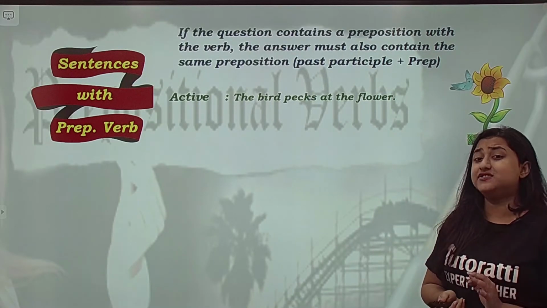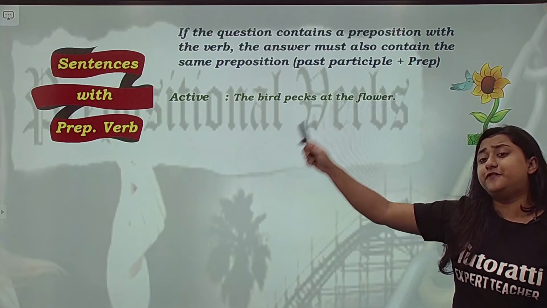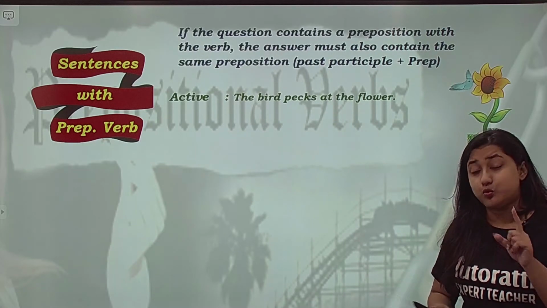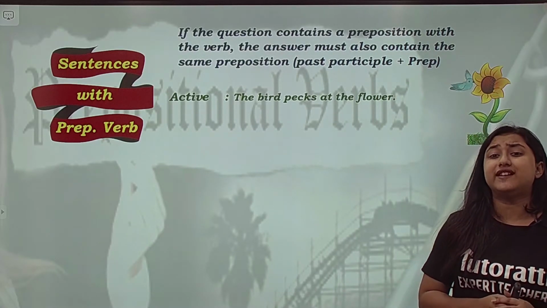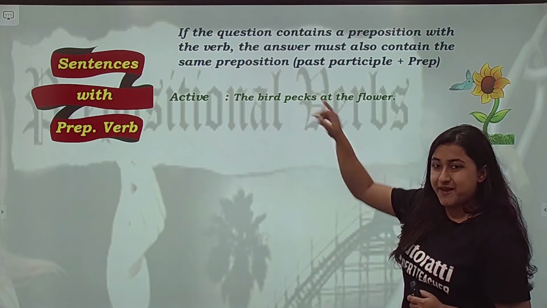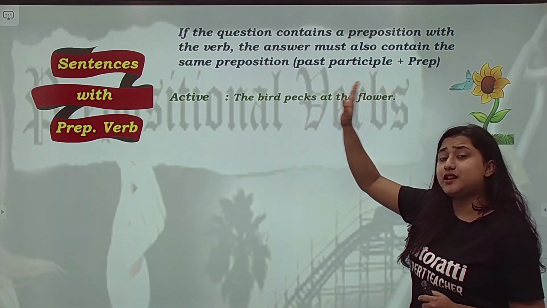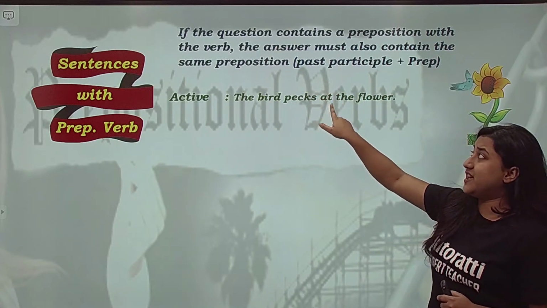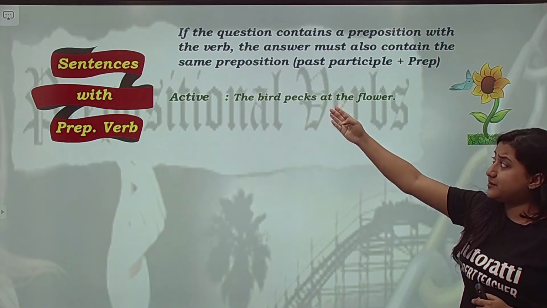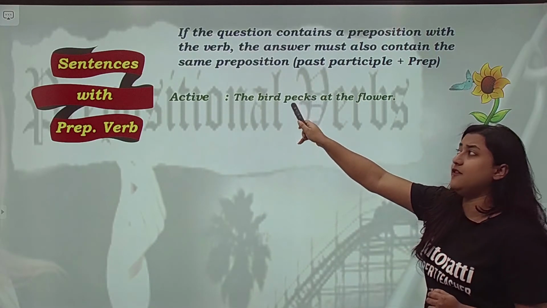No, that is not the answer. ये सुनने में सही लग रहा है. The bird pecks at the flower. The flower is pecked by the bird. But this is not correct. Why is it not correct? So whenever you get a question, you have to see जो verb है pecks, pecking, जो woodpecker peck करते हैं ना, that is called pecking. अगर verb के बाद there is a preposition, at, in, on, up, ये सब, अगर preposition है तो then it is called a prepositional verb.